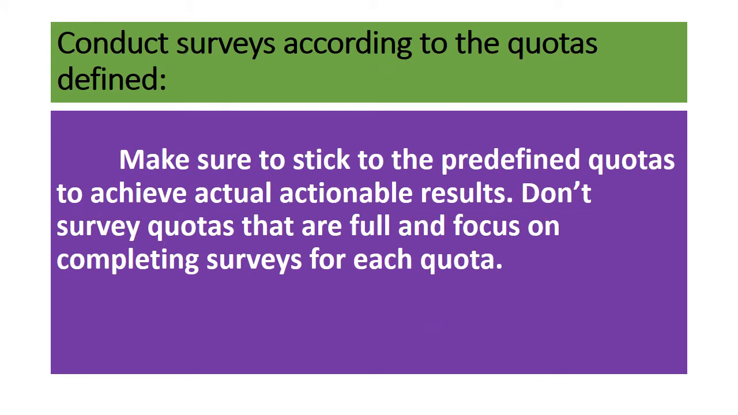And the next step is to conduct surveys according to the quotas defined. The researcher always has to make sure she sticks to the predefined quotas to achieve actual actionable results, and not survey quotas that are full, and focus on completing surveys of each quota. In some studies, traits of a certain subgroup have been found to interact with traits of another subgroup, and in such cases it is also essential for the researcher to utilize this type of sampling technique.